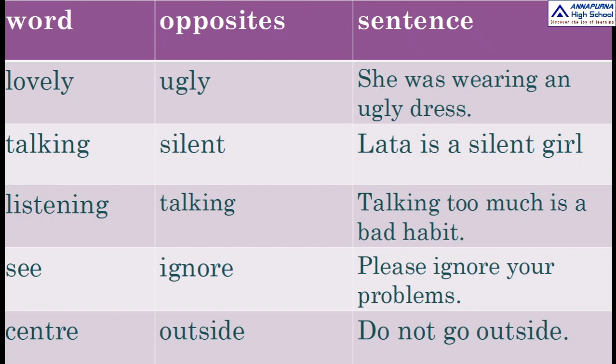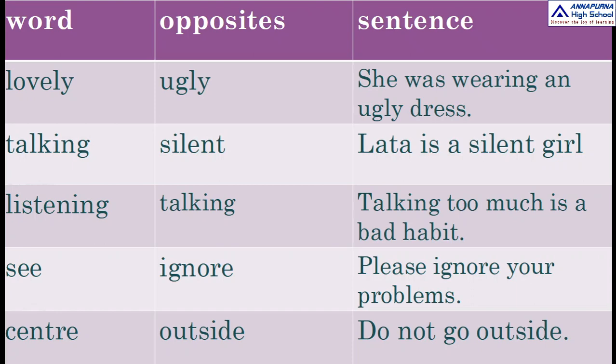Next one is see. Okay, its opposite is ignore. So our sentence can be, please ignore your problems. Next one is center. Okay, its opposite is outside. Okay, sentence can be, do not go outside.